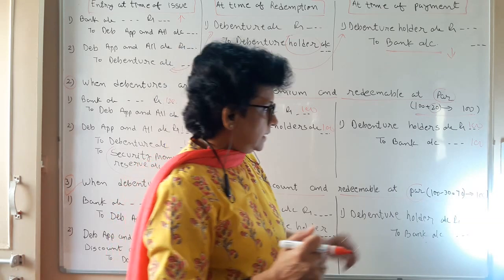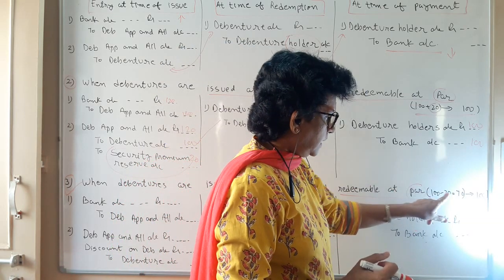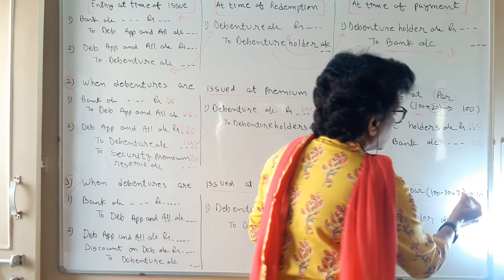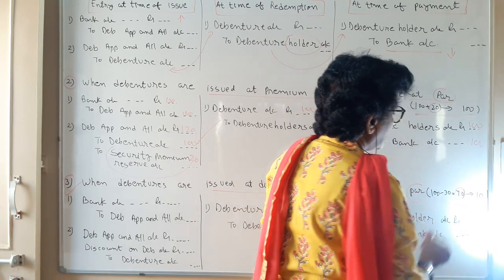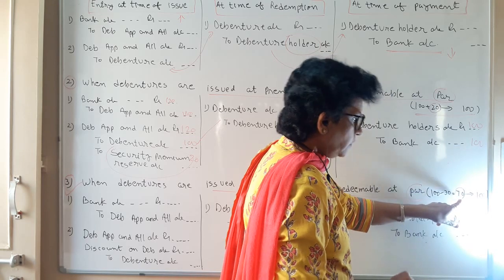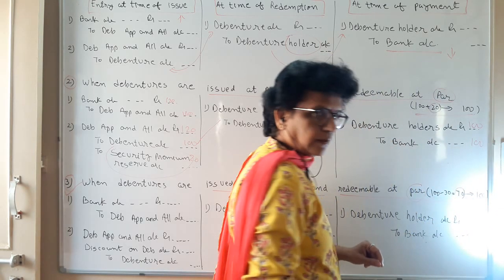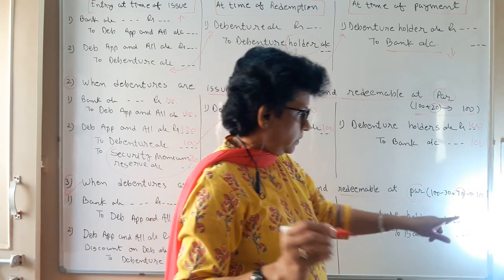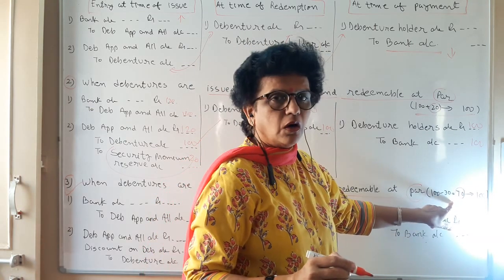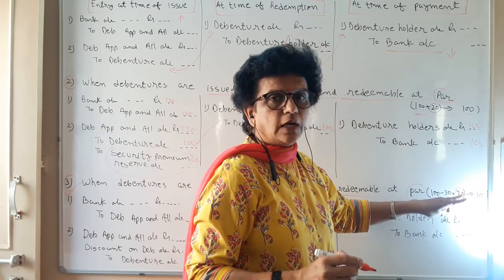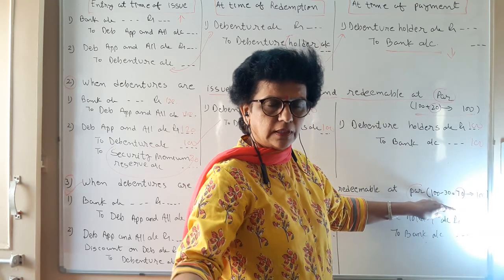So you say, out of 100, I give you 30 rupees discount. It means you have to give me only 70 rupees, and when I pay, I will give you 100 rupees. So straight away you have a 30 rupee loss. But whatever money you need, you have offered such a discount.